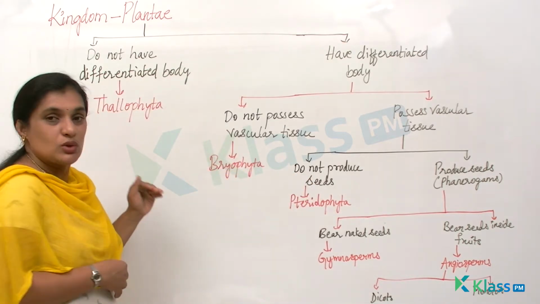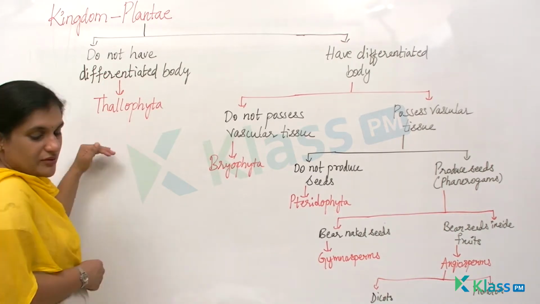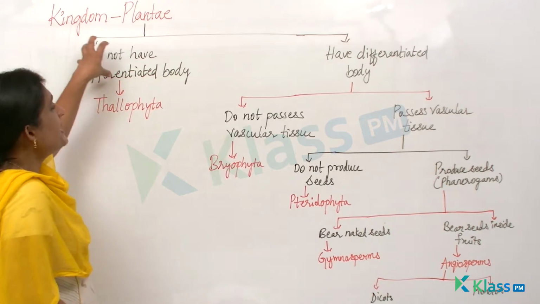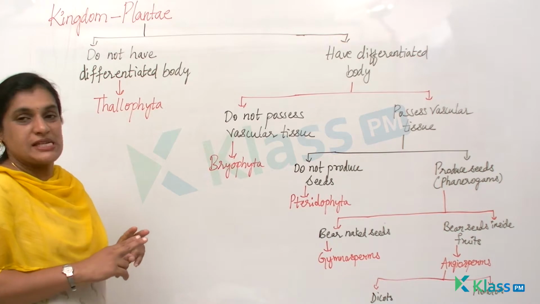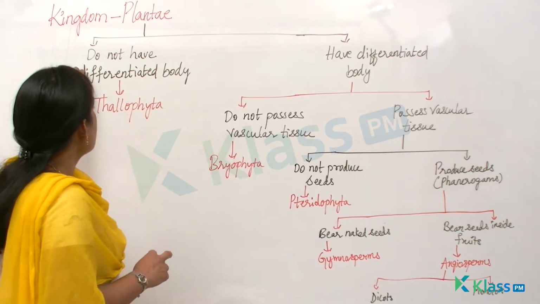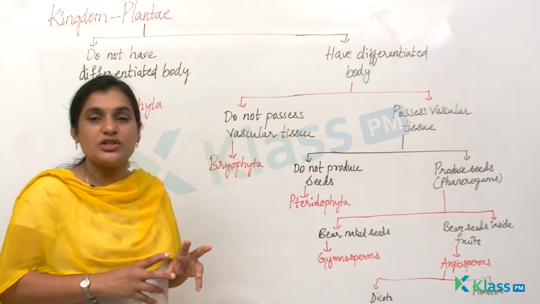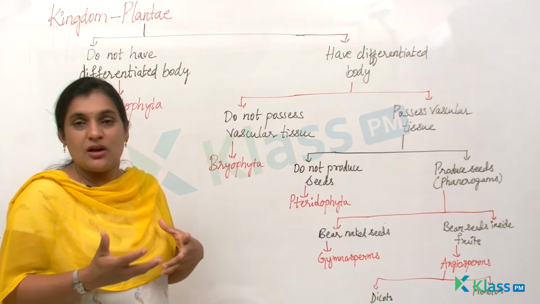Now let us see what those divisions are. Kingdom Plantae is basically classified on two points: not having a differentiated body, or having a differentiated body. Not having a differentiated body means there is no distinction between the organs of the body.